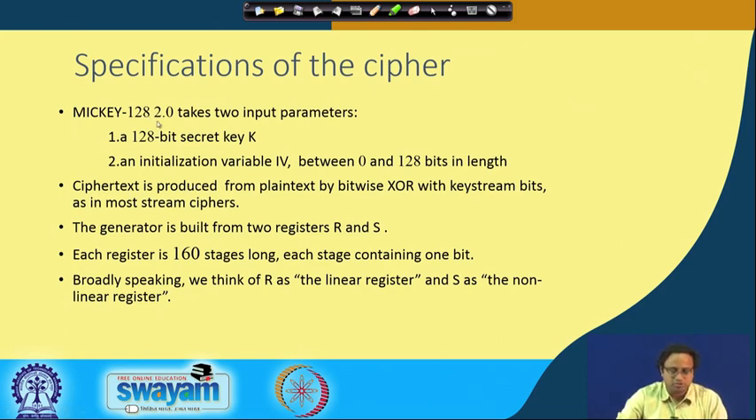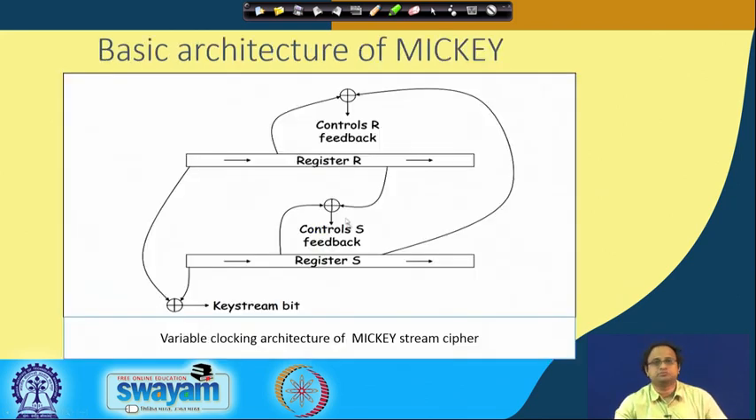As I said, MICKEY 128 2.0 takes two input parameters. It takes a 128 bit secret key K. It also takes an initialization vector, which is public information, between 0 and 128 bits in length. The ciphertext is produced from the plain text by bitwise XORing with the key stream bits, and as we have seen in most stream ciphers, this is the output bit.